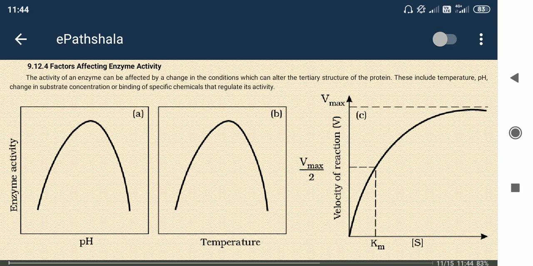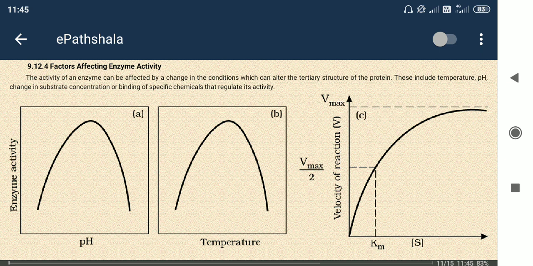That's why the velocity of the reaction increases as we increase the substrate concentration, but up to a limit. After that, increasing substrate concentration does not affect the velocity of the reaction. That is the steady state. The maximum velocity is Vmax, and Vmax by 2 is very important.